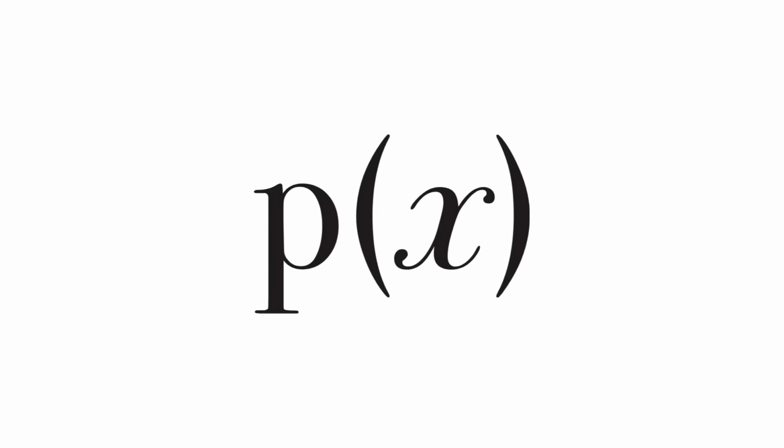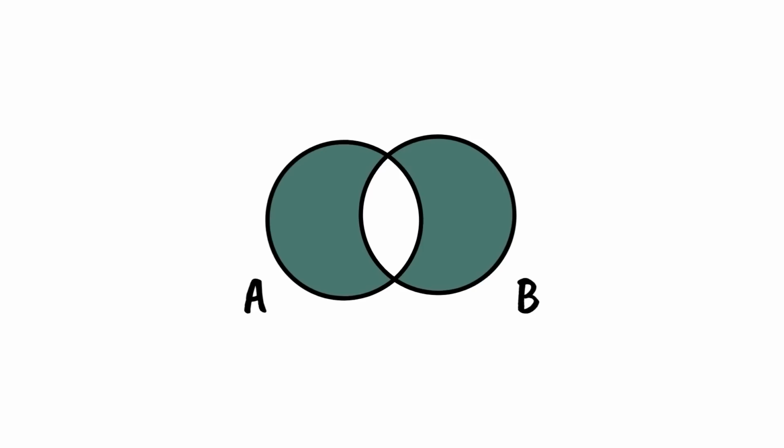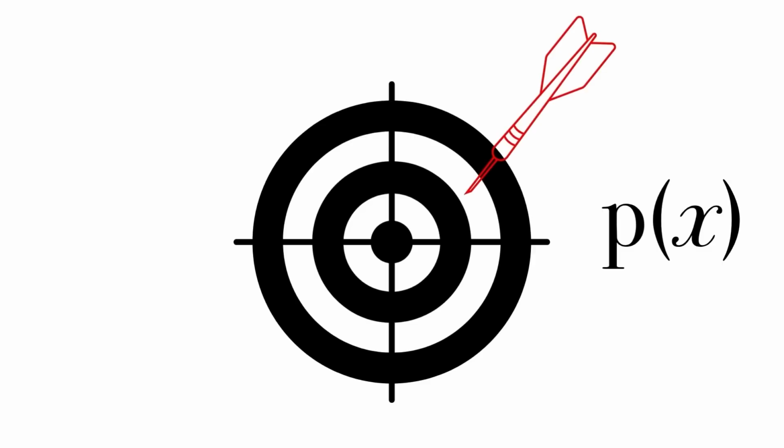In this case, it is often more useful to talk about the probability that a given event falls within a specific region of the possibilities. For example, you can ask about the probability that the dart will land on the dartboard's upper right quadrant. In this case, the probability is 1 in 4 or 25%.